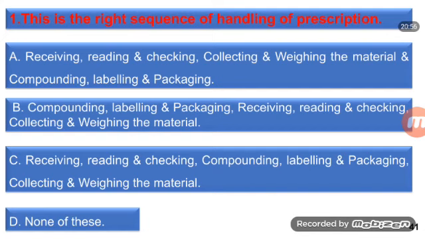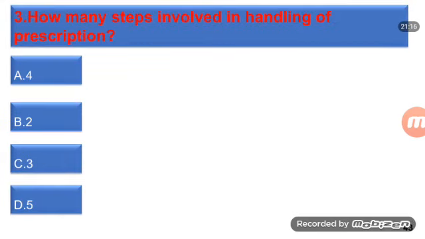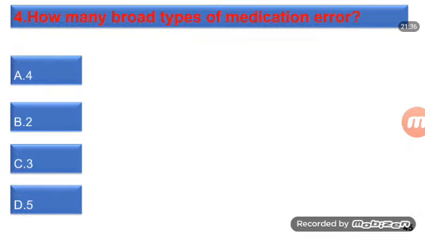This is the right sequence of handling of prescription. The right sequence is receiving, reading and checking, collecting and weighing the material, and compounding, labeling and packaging. Next, OTC medicine means over the counter. Next, how many steps are involved in handling of prescription? The answer is 4. Prescription should be checked for, and the answer is the doses, double medication, interaction, contraindication and history.